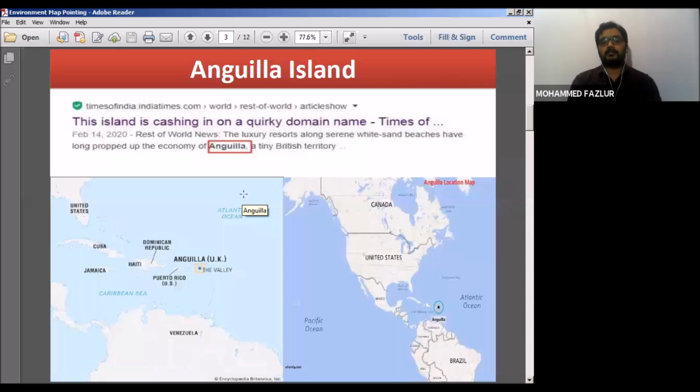And the other reason why Anguilla is in news is because of the domain address.